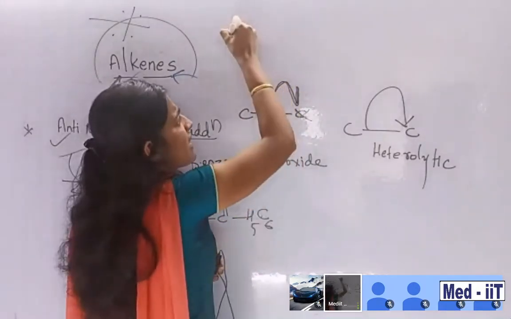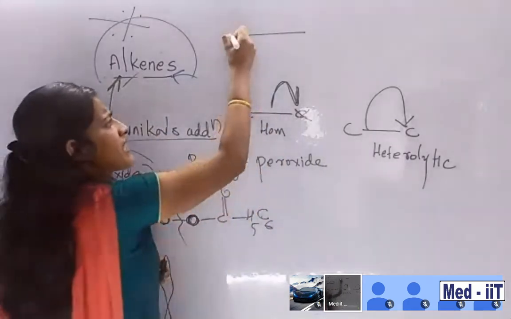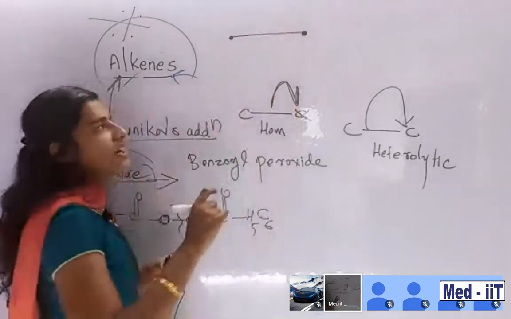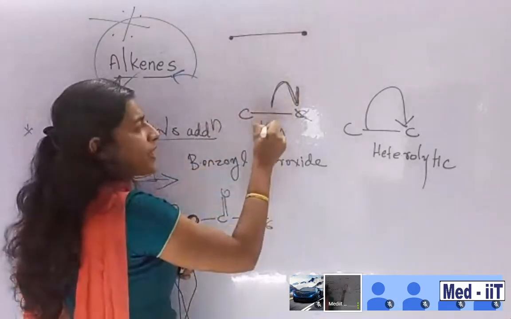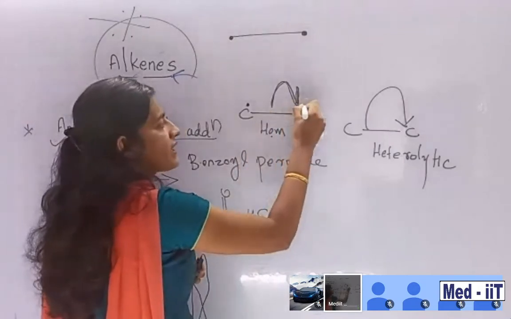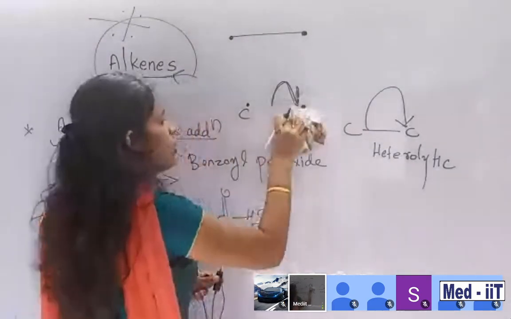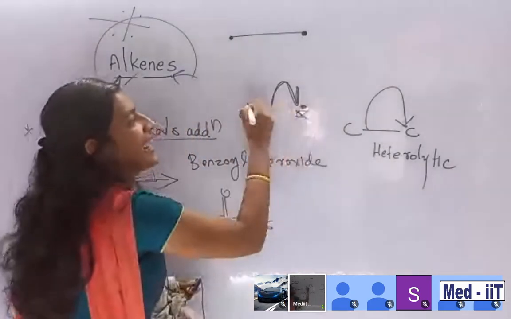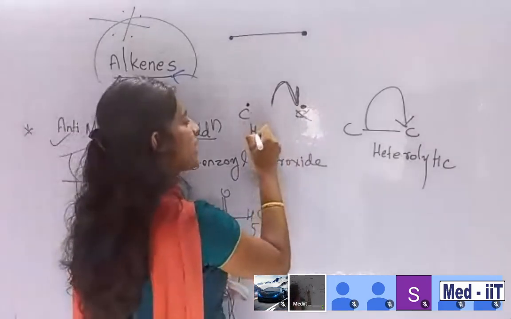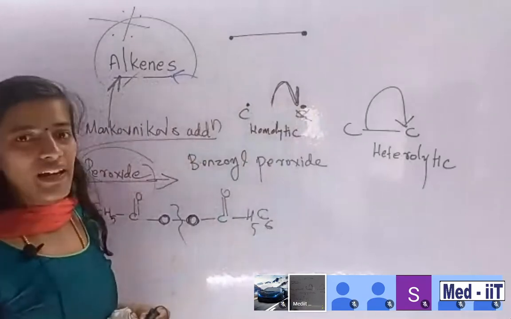Students, once again, one bond means the participation of two electrons in between. What happens during homolytic fission? One electron goes here and another electron goes here, and the bond breaks. So this kind of radical is forming. Radical formation is called homolytic fission.